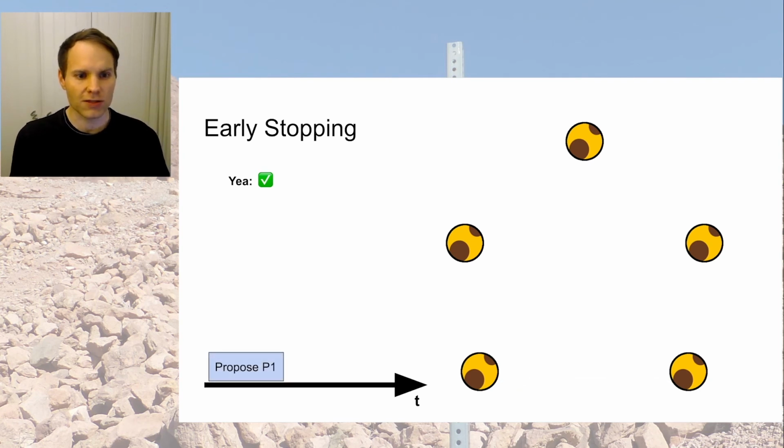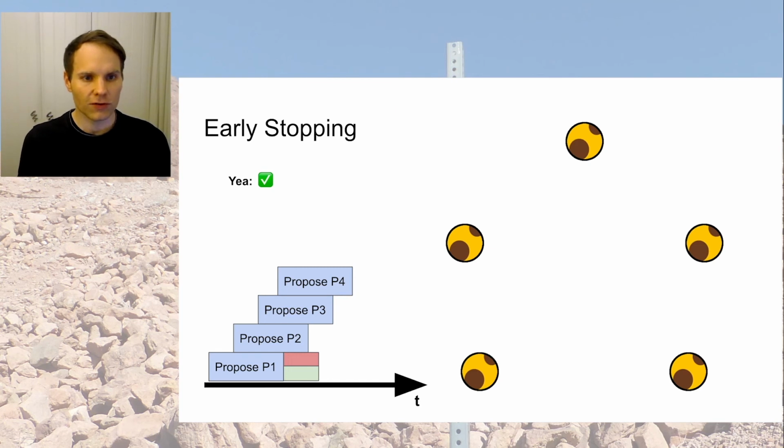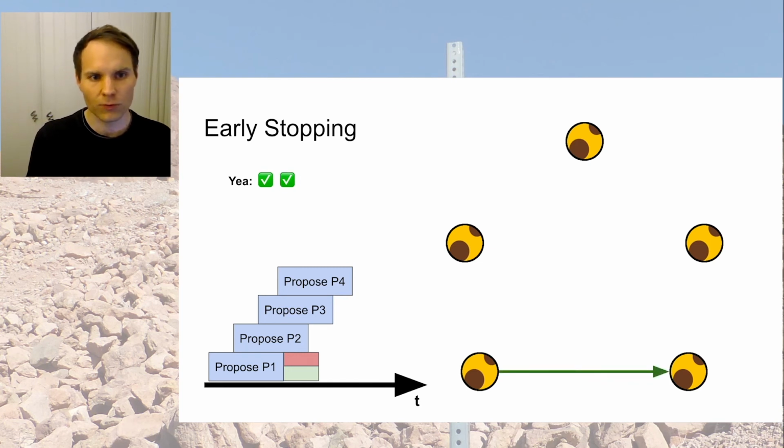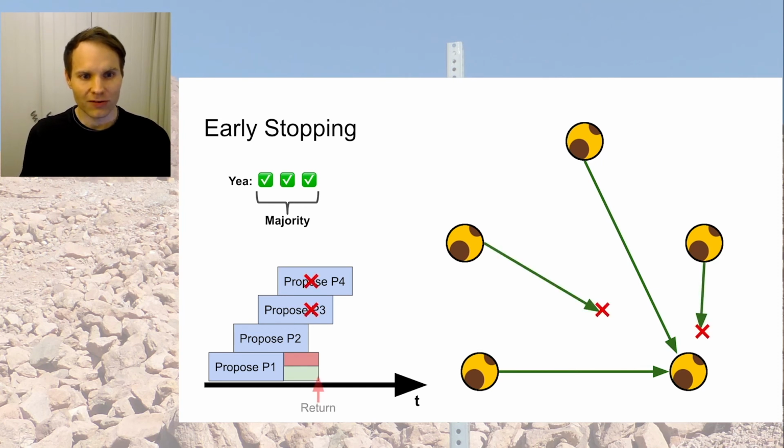And we could do this even faster than we do currently. So we are reaching out, proposing to a couple of other instances, and we start the counting and we start the learning as the responses come back in. So here's one response, we are now at 2. And here comes in another one, and we are now at 3. And in a quorum of 5, 3 is a majority. And that means right now we can cancel the other 2 outreaches, and we don't have to wait for the responses because we have reached majority. And majority in a quorum means consensus.